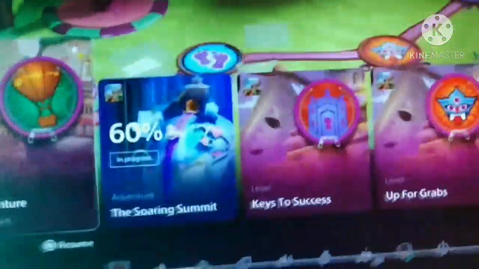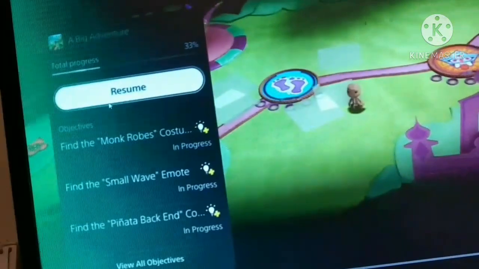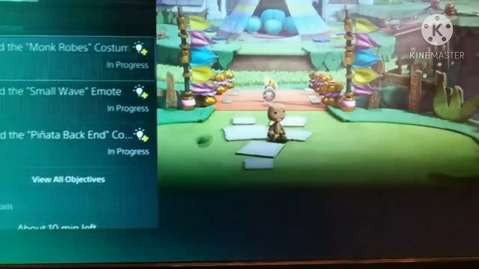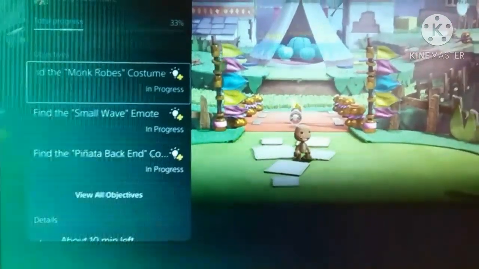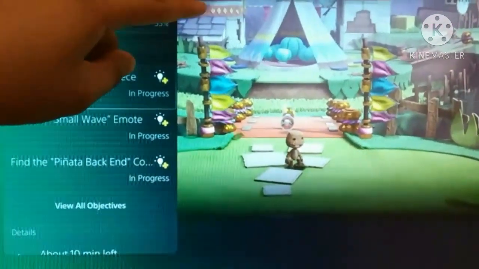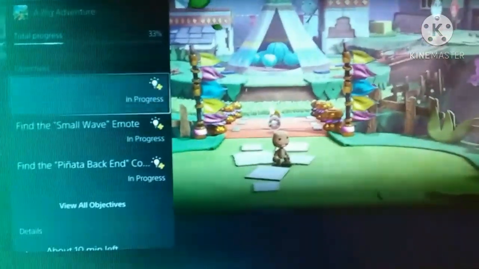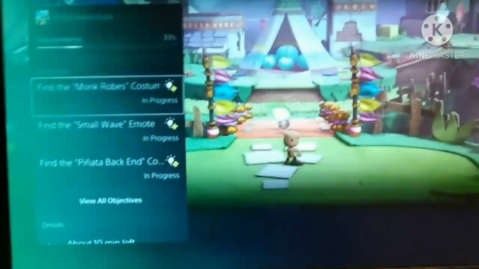It even shows how many minutes of the game are left. And guys, it is showing that this game's total progress till now is 33%. So like this only you can come to know how much of your game is completed and how much is left.